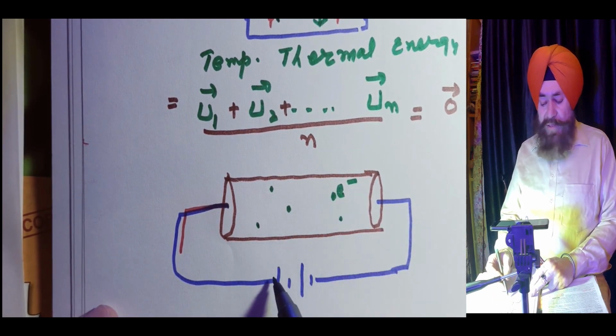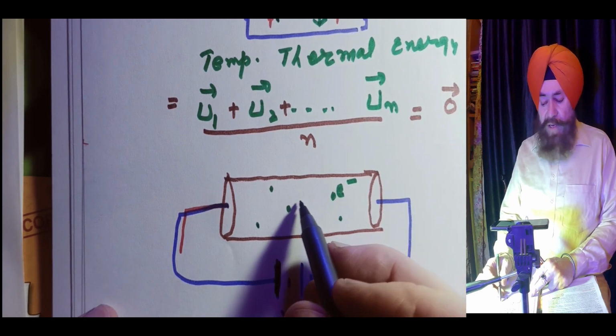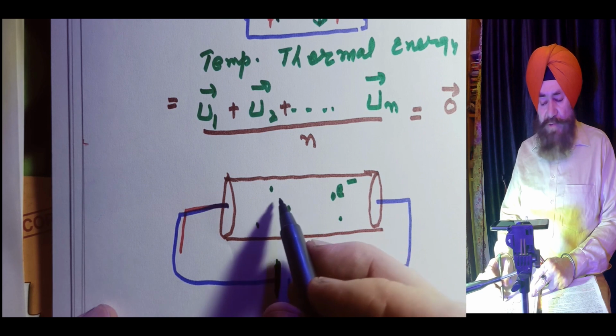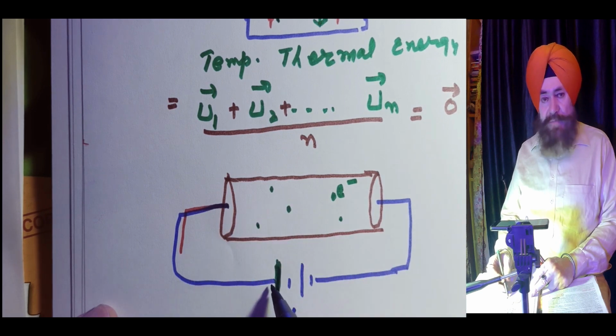When they find there is positive potential, all electrons will be attracted by the positive potential.